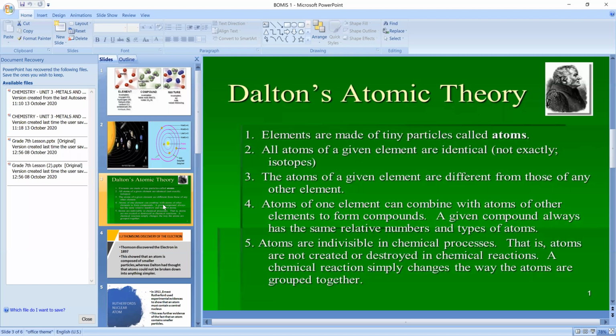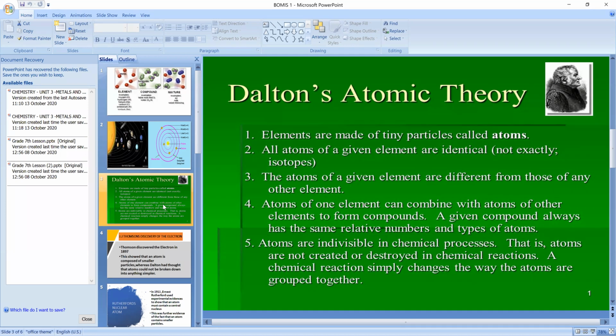Next, the atoms of a given element are different from those of any other element. So we cannot observe the same atoms in all the elements. Carbon has carbon atoms, nitrogen has nitrogen atoms, phosphorus will have only phosphorus atoms, chlorine will have only chlorine atoms, and hydrogen will have only hydrogen atoms.